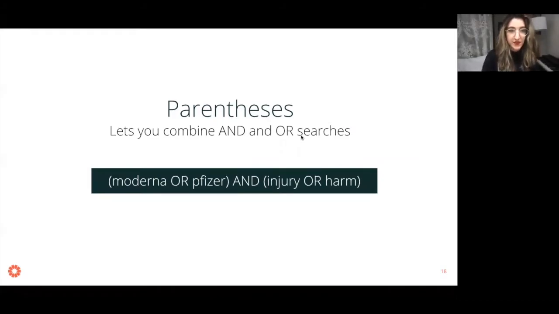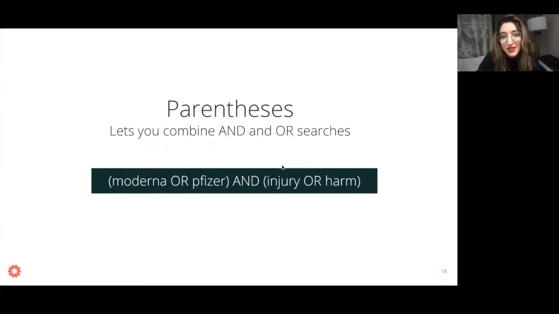Let's talk about a couple other things you can do. Parentheses let you combine AND and OR searches. This is where Booleans get really useful. If you look at this query, we have Moderna OR Pfizer, in parentheses, and injury OR harm. What this is going to do is tell the platform, I want to see results that use the word Moderna or the word Pfizer, but also use the word injury or harm.